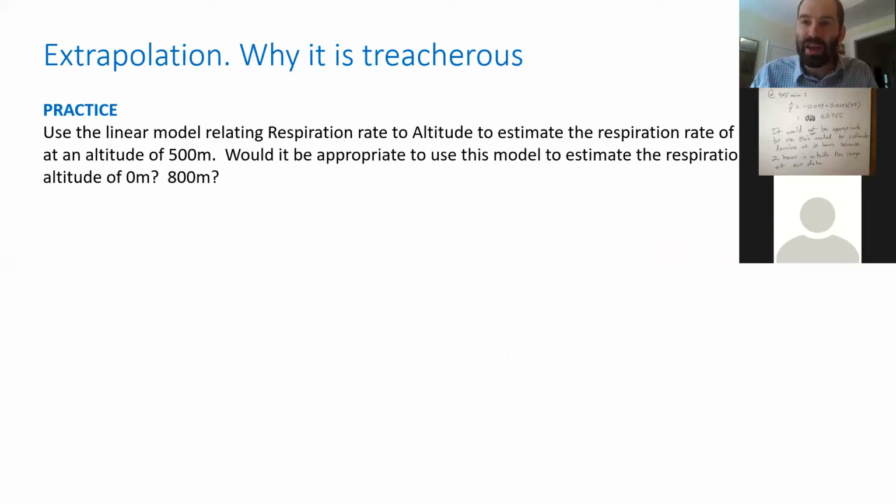So we computed today in class the linear model relating respiration rate to altitude for the Rowan tree, right? So you could use that model to estimate the respiration rate of the Rowan tree at an altitude of 500 meters, if 500 meters is in the range of the data that we had. So you'd have to go look back in this video, or look at this slide. I think I've uploaded the whole presentation to the course materials.